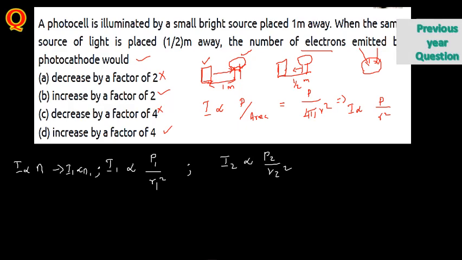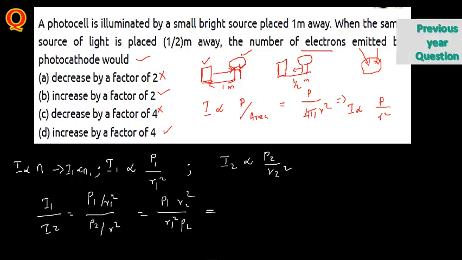Now I1 divided by I2 will be equal to P1 divided by R1 square and P2 divided by R2 square, that is P1 by R1 square times R2 square by P2. That is I1 by I2. Now instead of I1 by I2, I just replace it with N1 by N2.